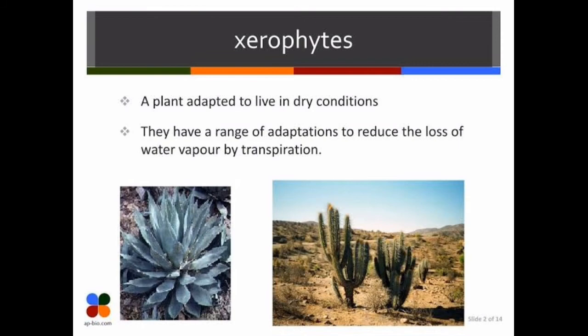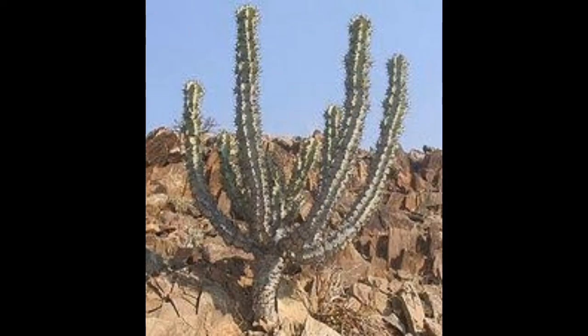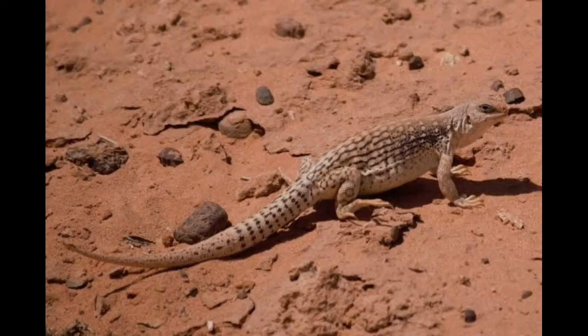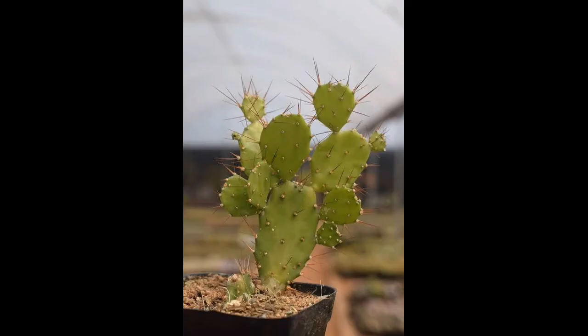The next is xerophytic plants and animals. So the plants found in deserts and plants adapted to live in dry conditions are called xerophytic plants. They have a range of adaptations to reduce the loss of water vapor. So the plants and animals of the desert have special adaptations like the cushioned hoofs of the camel. Okay, the stem of opuntia, see this is cactus opuntia, is thick and succulent and the leaves are modified into spines. This is a desert animal. Okay. This is cactus opuntia. It is fleshy, but leaves are modified into spines.